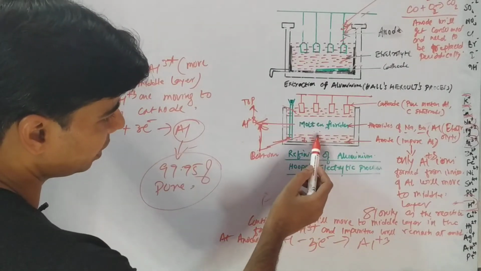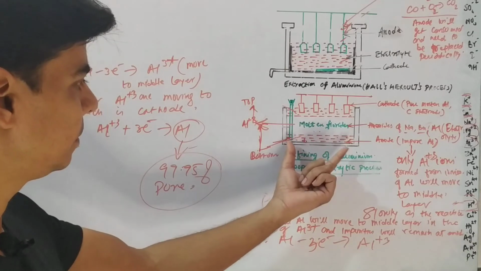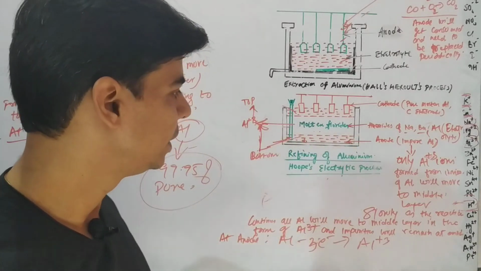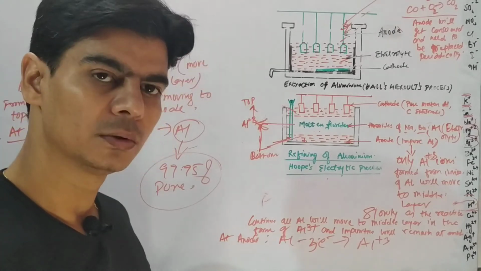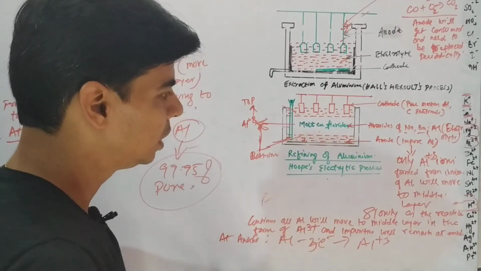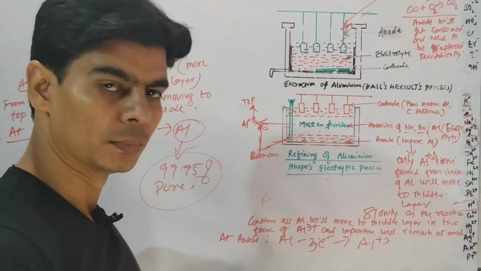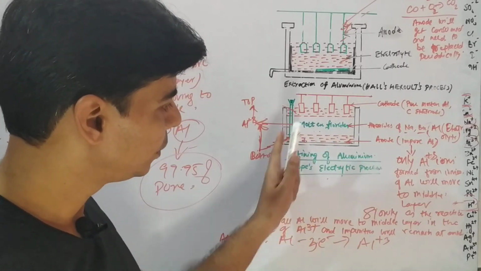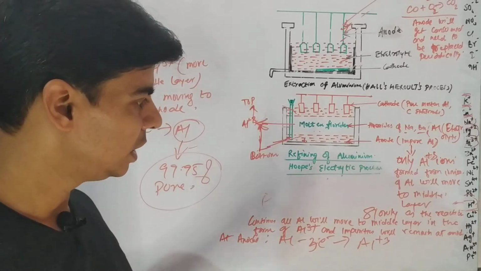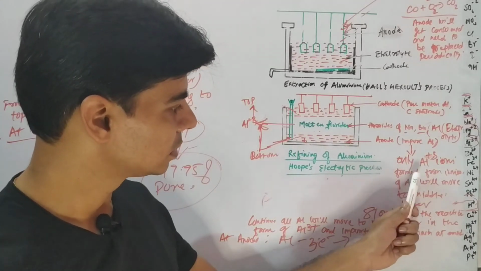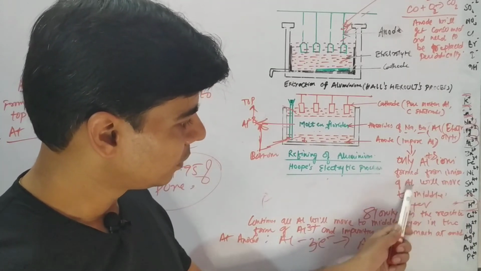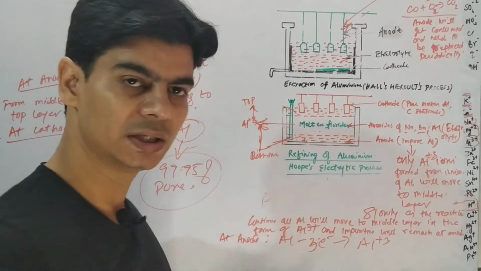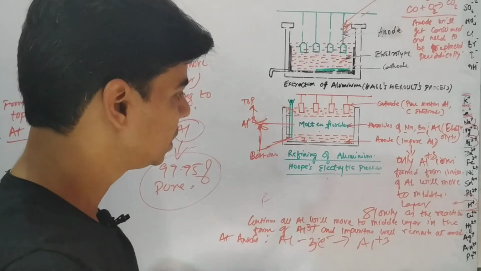And an equivalent amount of aluminium, since the bottom layer consists of impure aluminium, which is also the anode. Only aluminium ions formed from ionization of aluminium will move to the middle layer. If this aluminium contains any impurities, those impurities will remain here.